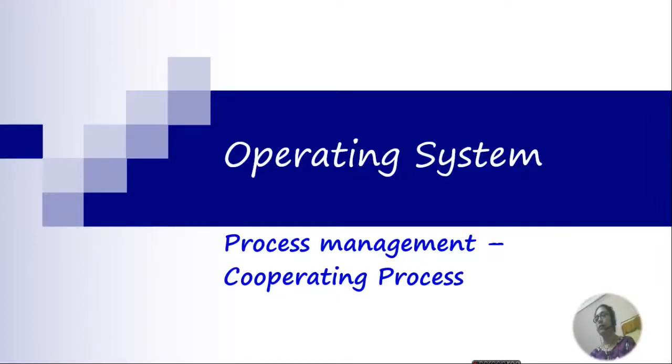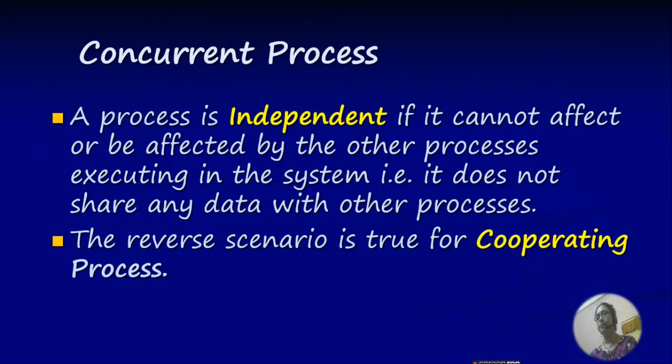Hello students, in this video I am going to discuss cooperating process of operating system. The concurrent process that is executing inside the operating system may be independent process or may be cooperating process. A process is independent if it cannot affect or be affected by other processes executing in the system. To be more precise, it doesn't share any data with other processes.